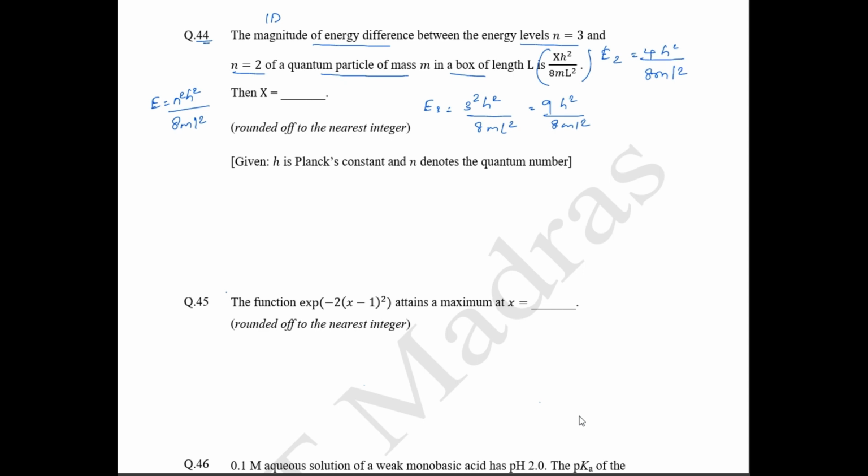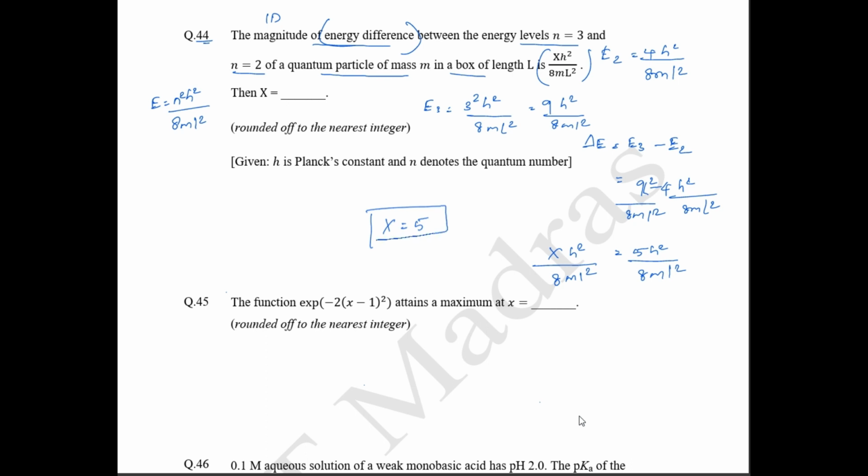So what have they asked us to do? They asked us to find the energy difference. So delta E is equal to E3 minus E2. So if you substitute, this is going to be 9h square by 8 ml square minus 4h square by 8 ml square. So this is going to be 5h square by 8 ml square. They have said it equals x h square by 8 ml square. So your x is going to be equal to 5 is the correct answer.